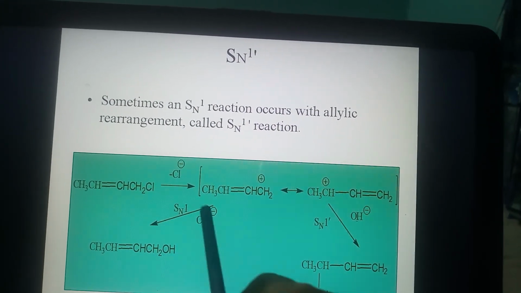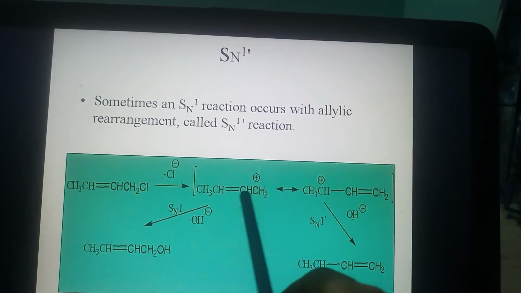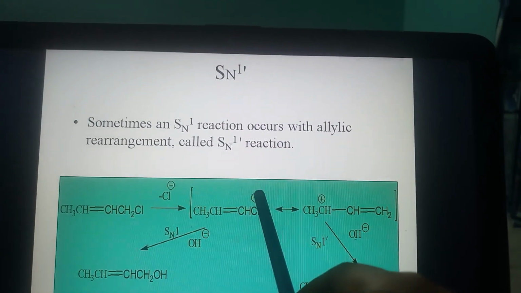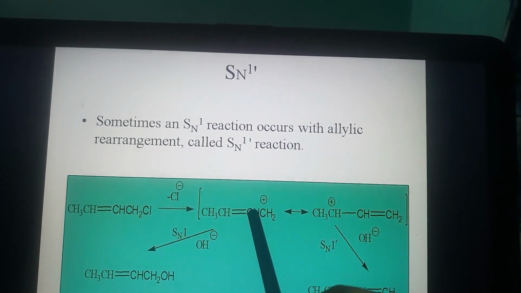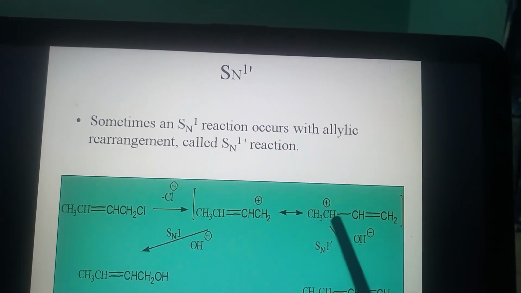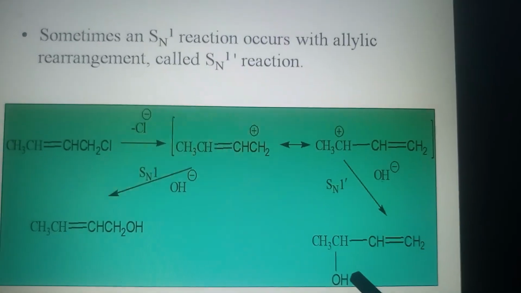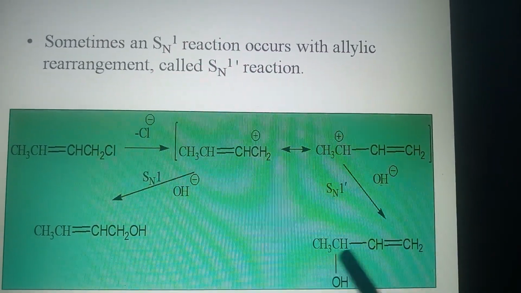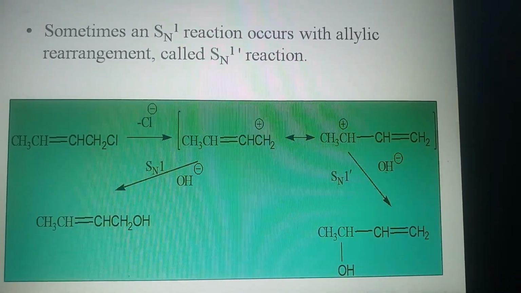So, by normal SN1, we will get this product, and with the positive charge over here, through resonance, through delocalization, we will get this product. So these two products are not equivalent. So this is called the SN1 dash product.